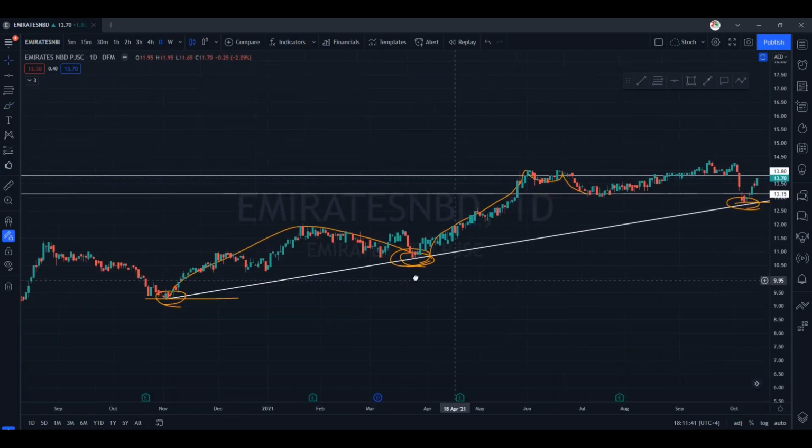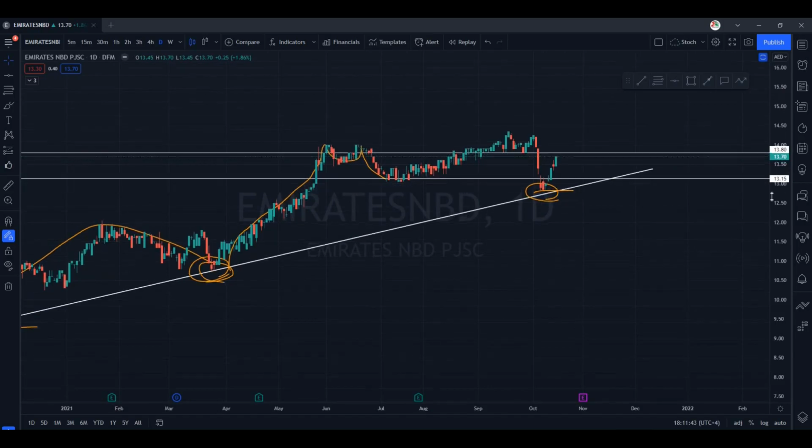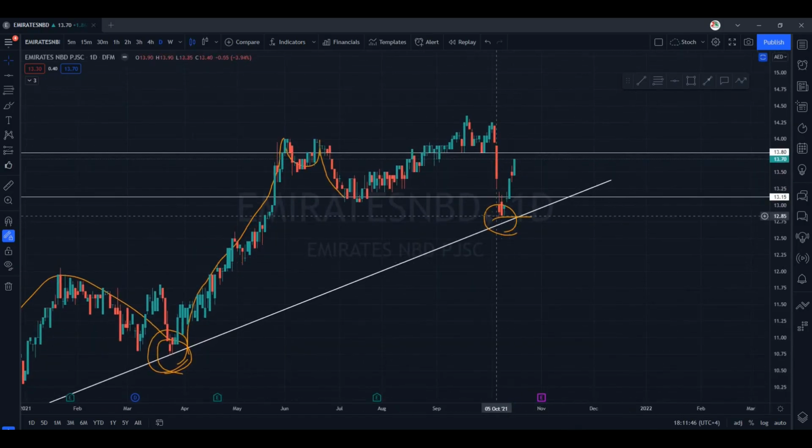Now coming back to current levels, if we see market have taken a bounce from here, that is around 12.80. Once support is broken, it will potentially act as a resistance. So this was the support all this time, even here, even here. Support is broken by this solid red candle. This indicates to us that institutions are now selling. So smart money is exiting the trade. Support is broken. Now after Thursday's closing, we can see yes, buying has started.